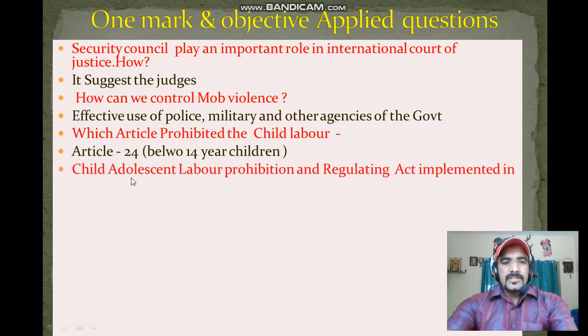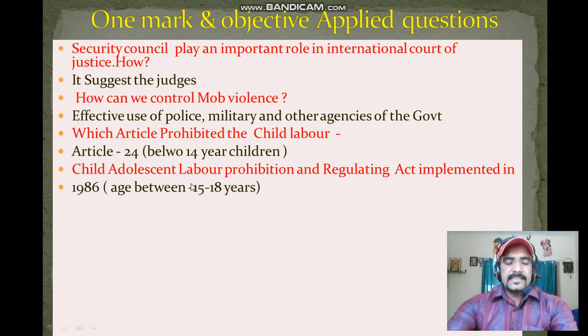Next question, the Child and Adolescent Labor Prohibition and Regulation Act was implemented in dash. It was implemented in 1986. The Adolescent Labor Prohibition Act applies to children between 15 and 18 years. They are prohibited from working in dangerous work. So those between 15 and 18 are called adolescent laborers.